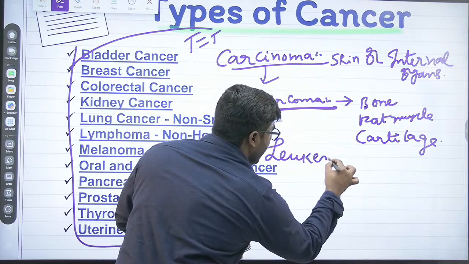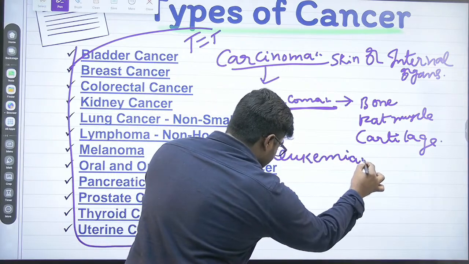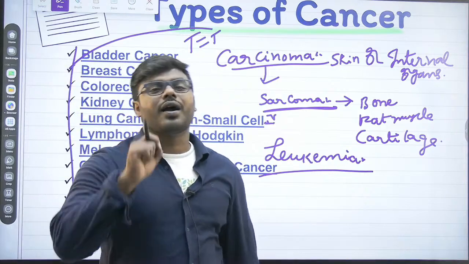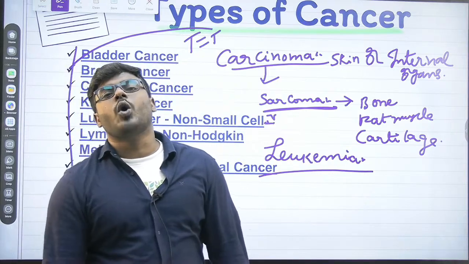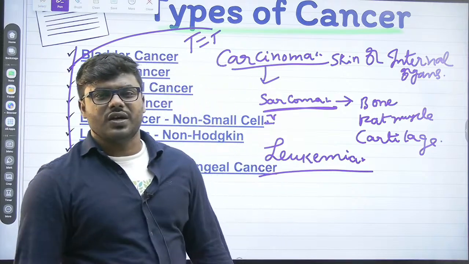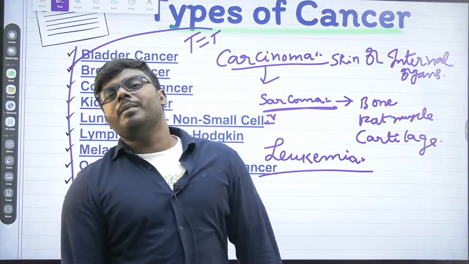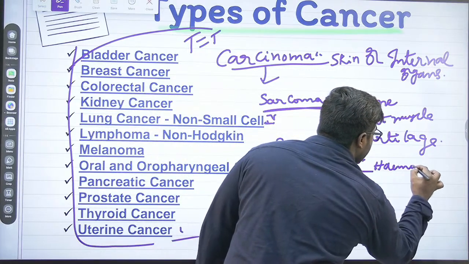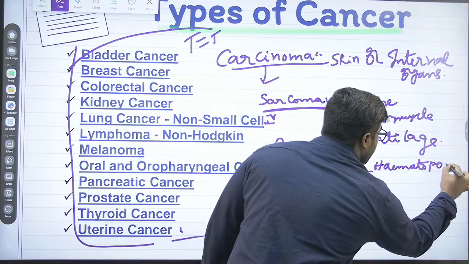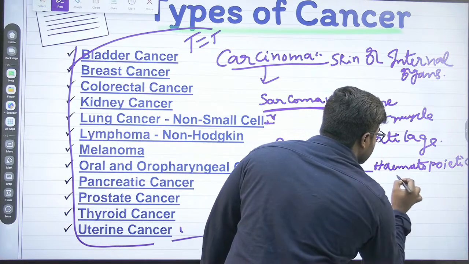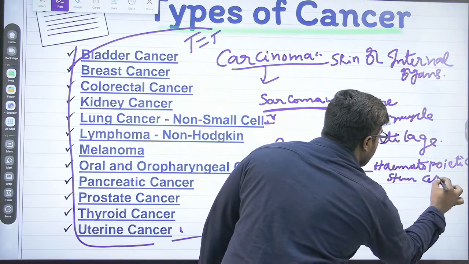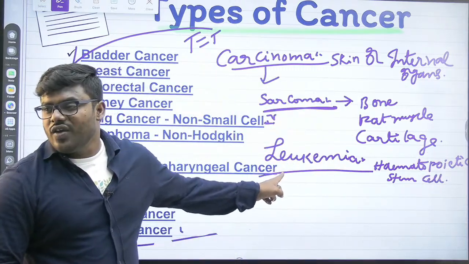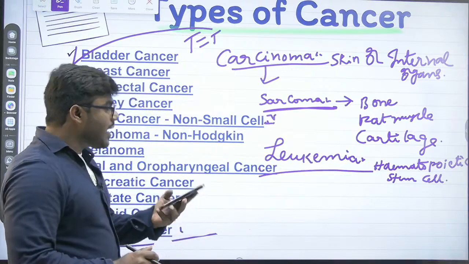leukemia. What is leukemia, friends? We all know, right? The cancer which occurred in our blood bone marrow. Very dangerous. What do you call our blood bone marrow? We call it as what, friends? Hematopoietic stem cell. Correct, na? So the cancer which occurs in the hematopoietic stem cell, that is what we call, my friends, leukemia.